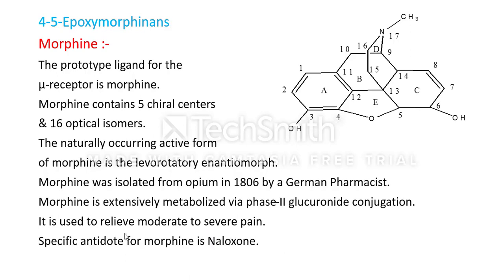The specific antidote for morphine is naloxone. Naloxone is a narcotic antagonist, and it is used as a specific antidote for morphine.